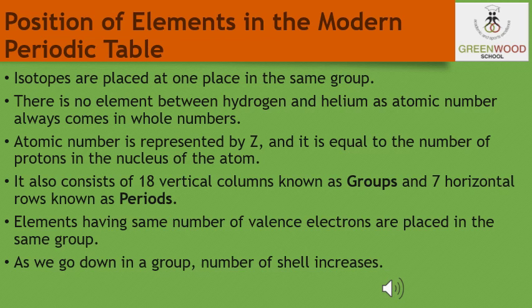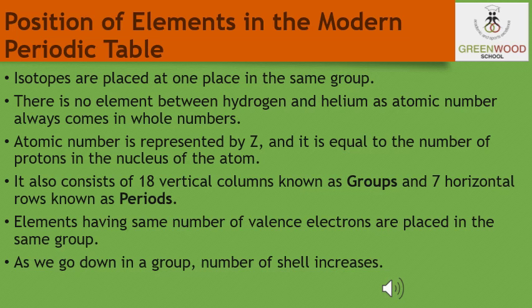That is why the atomic number is also called the proton number. Atomic number is also the number of electrons in the extranuclear part of the atom. These electrons are arranged in different energy levels or shells. This arrangement of electrons in the different energy shells is known as the electronic configuration of the atom.